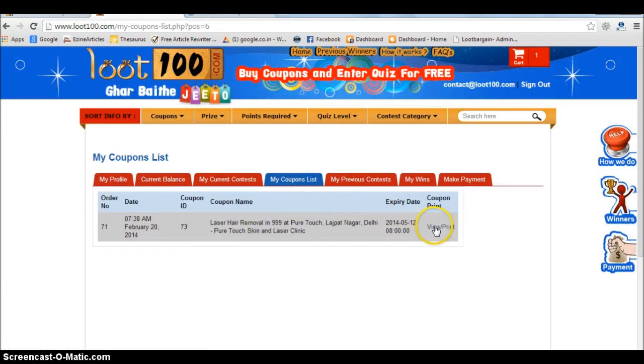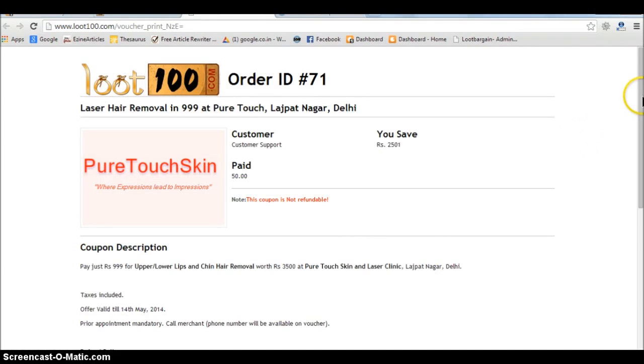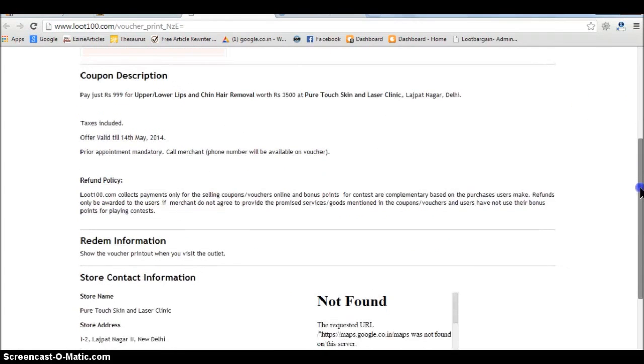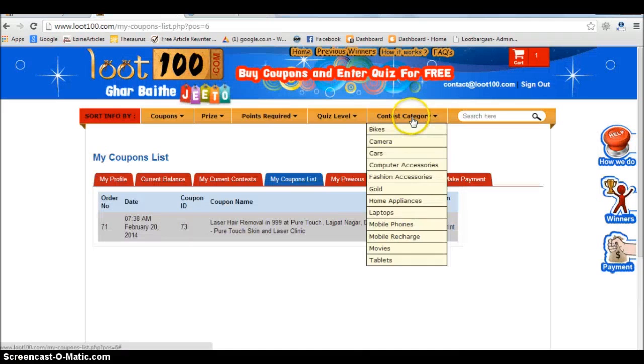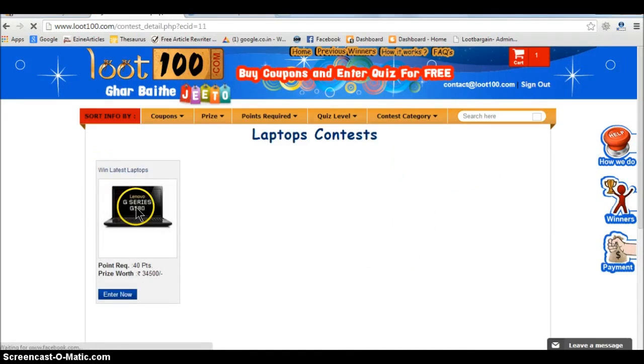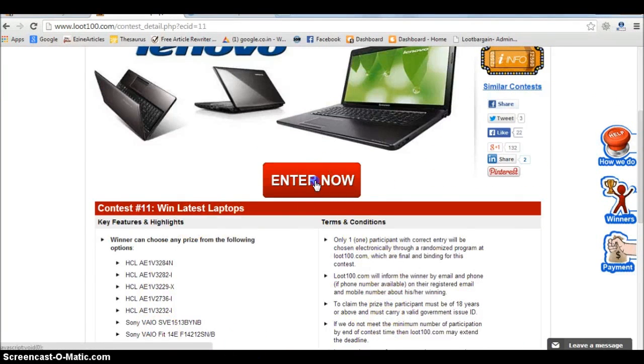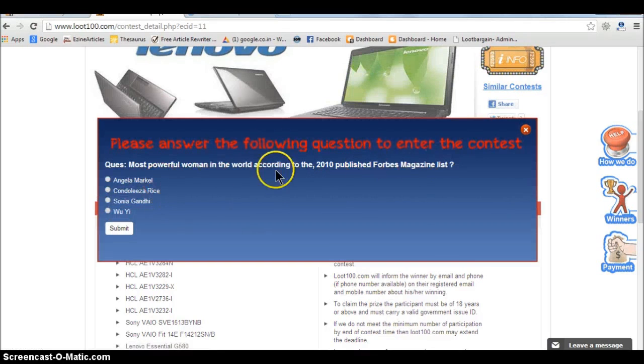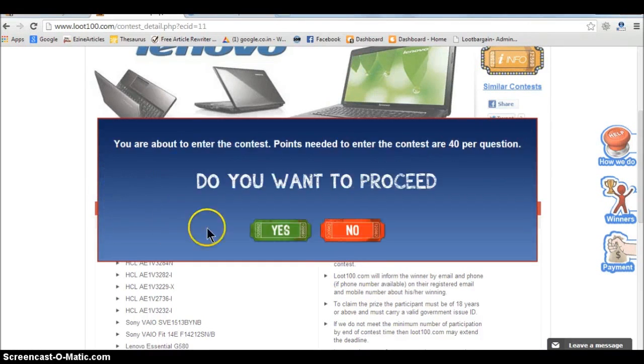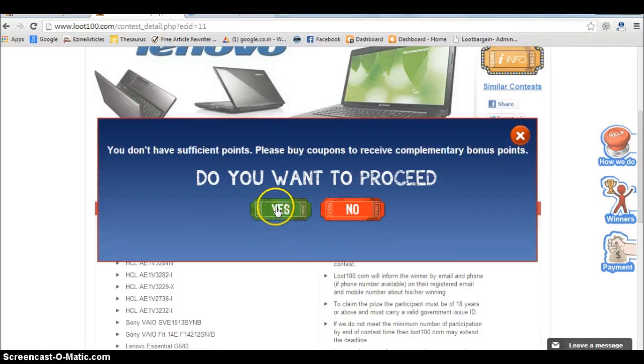Here you can see my coupon list, which has the details of the coupons which you have bought so far. Well, this is the coupon printout which you need to announce at the time of redemption. Now with the help of bonus points, enter the desired contest from the given categories. For example, the laptop contest is here. To participate, click on enter now and answer the following questions for the contest. For proceeding, give final confirmation by clicking on yes.